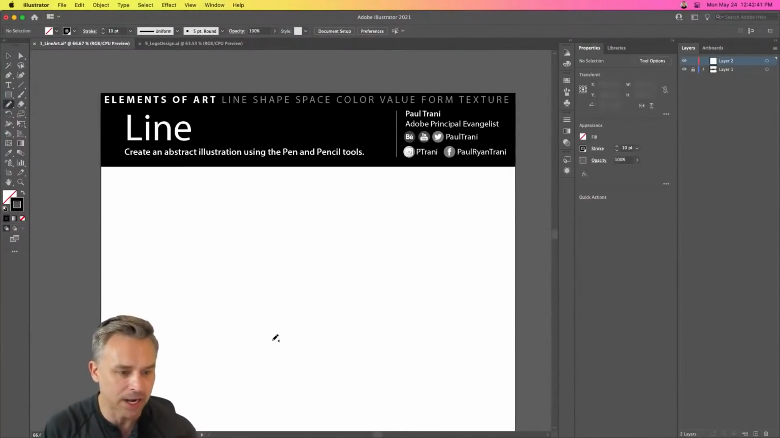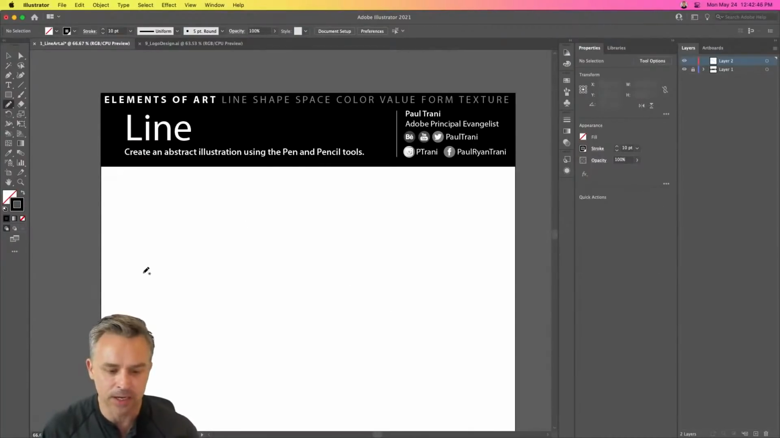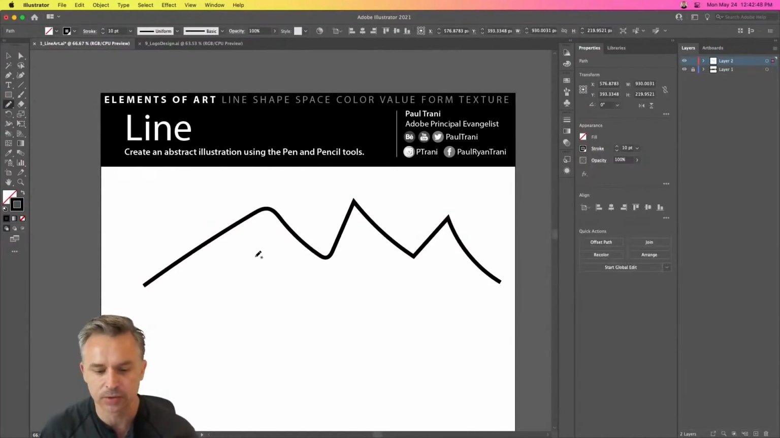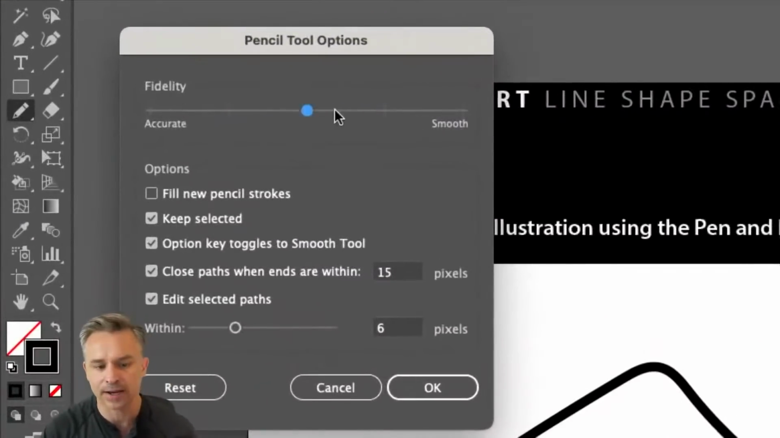Again, we're dealing with the line. We have the pencil. We can draw out like so, right? We can decide to make sort of a mountain scene if we want to, like that. As I draw out, we can see how jagged this gets. If we double click on that pencil tool, we have the ability to get more accurate. So we could have it smooth or more accurate.